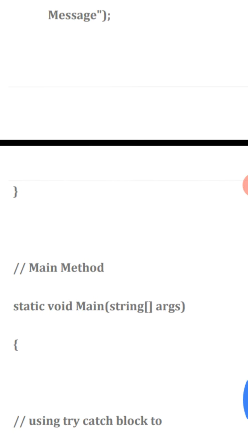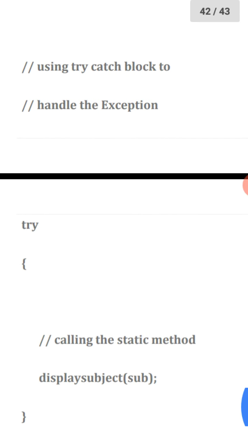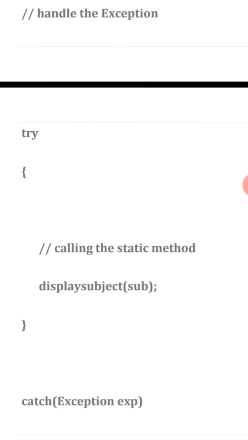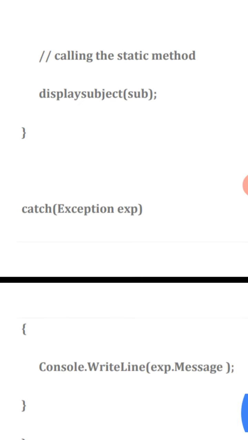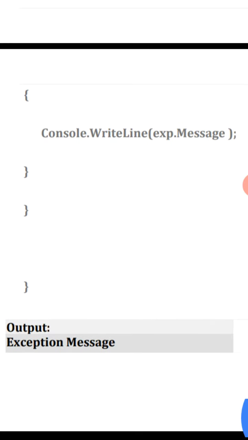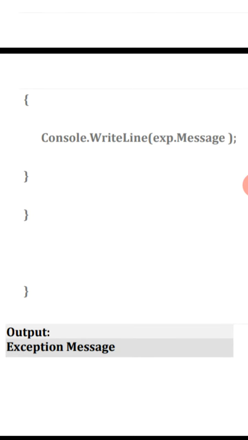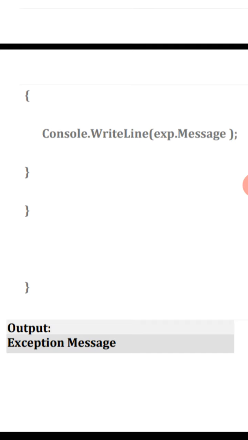In the Main method, static void Main string args. See, in try catch: try display subject sub. In catch Exception exp, Console.WriteLine exp.Message. See the output, exception message.